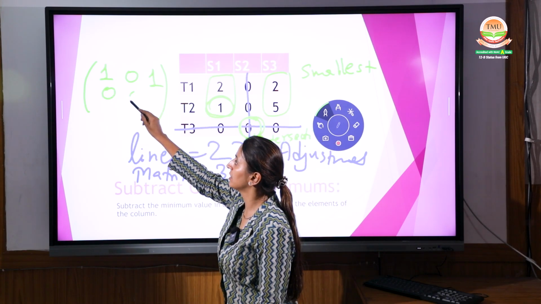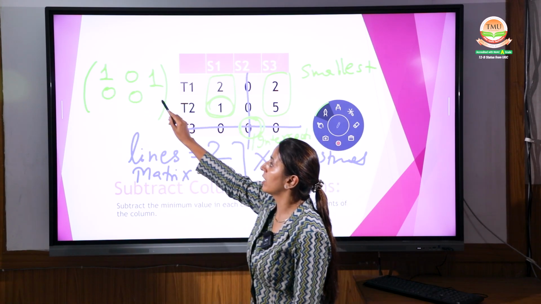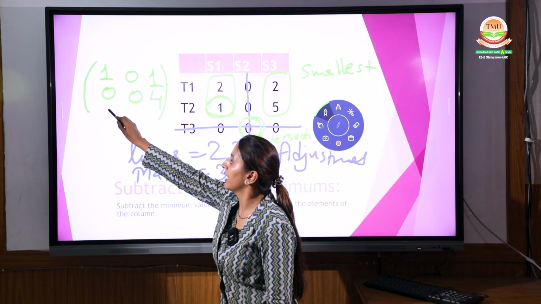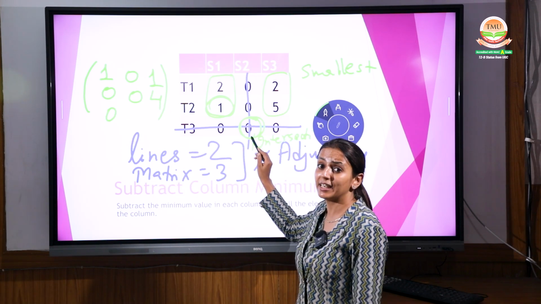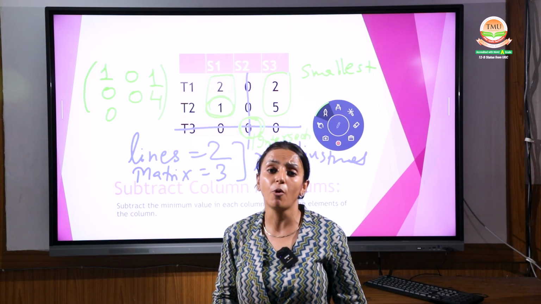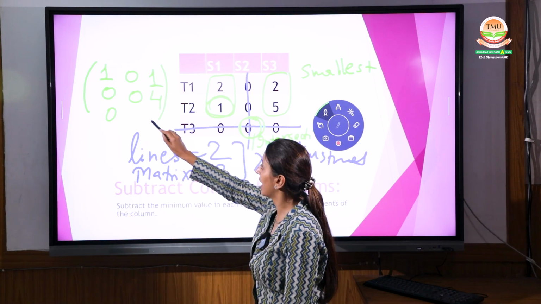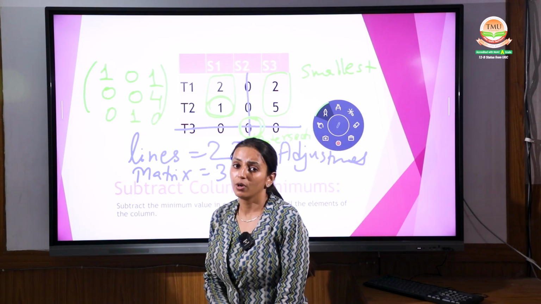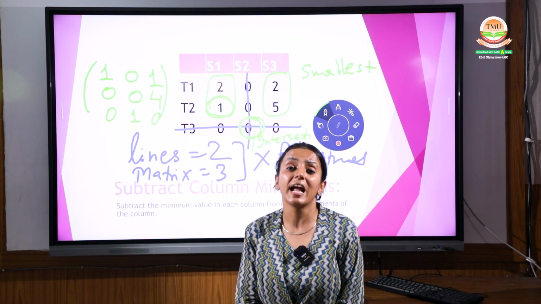This 0 remains 0. This 5 becomes 4, 5 minus 1. This 0 remains 0. This is the intersecting point, so you have to add: 0 plus 1 will be 1, and the other 0 remains 0. This is called an adjustment.